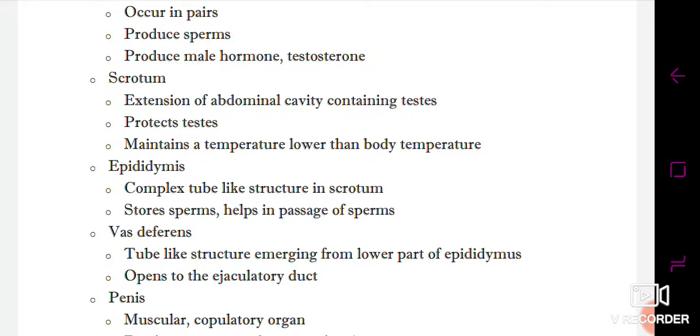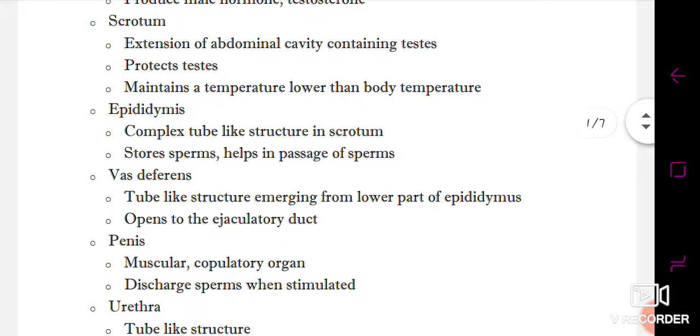So if I talk about the role of the seminal vesicles and the prostate gland, the seminal vesicles provide nourishment to the sperms inside the vas deferens, and the prostate gland provides a milky fluid appearance to the sperms so as to maintain their motility, or maintain their mobility.